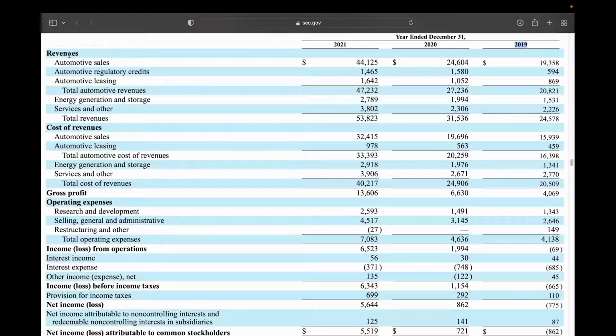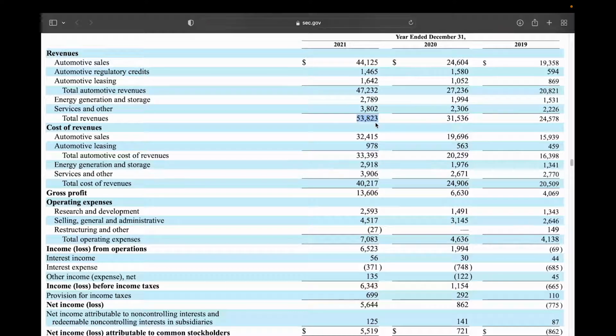Starting off here with top line revenues, we can see the total revenues here for the year of 2021 is growing pretty nicely year over year from 2020, with about a 70% growth from this $31 billion that we made in 2020 to the $53 billion that we made in 2021. And that is pretty fantastic growth.